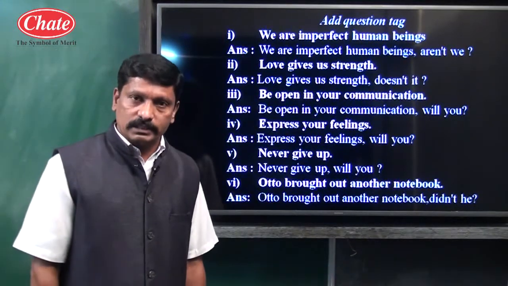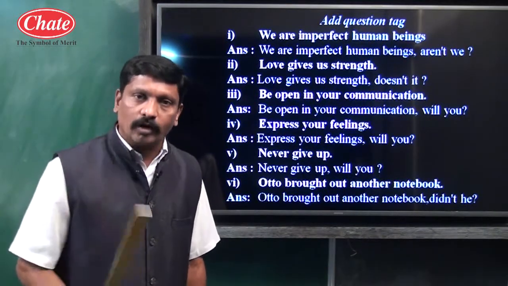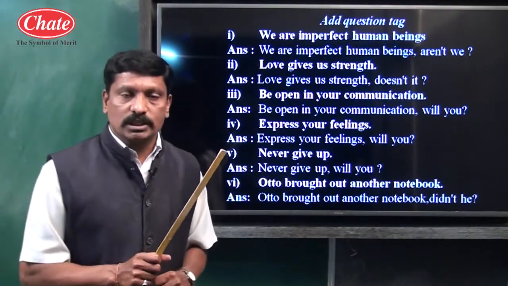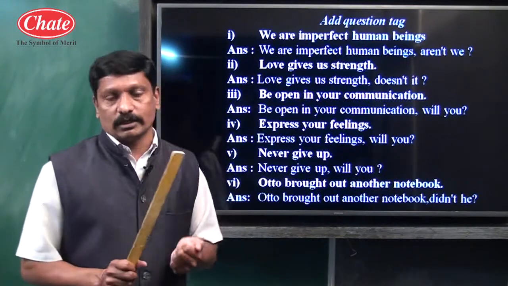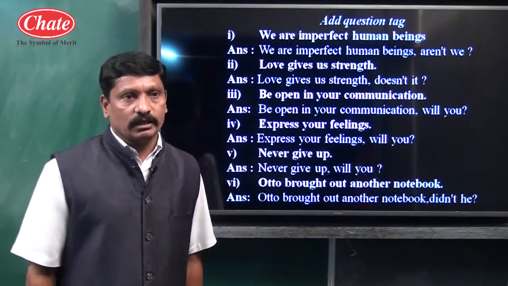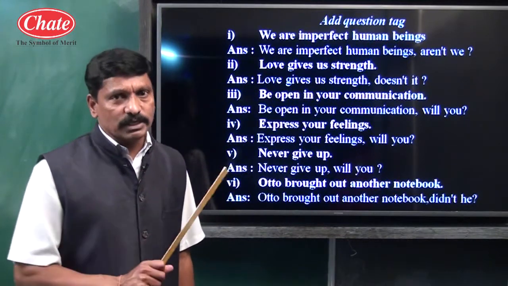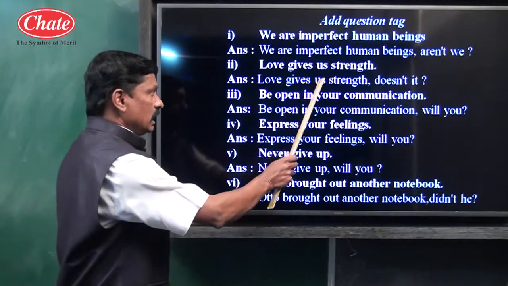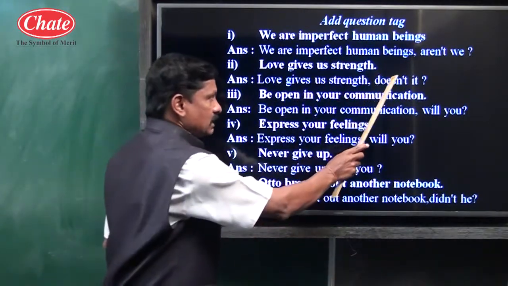For simple present tense, we have to use either do or does. And we know, children, does should be used if the subject is third person singular, that is he, she, it. These are third person singular subjects. So see here, love gives us strength, doesn't it?